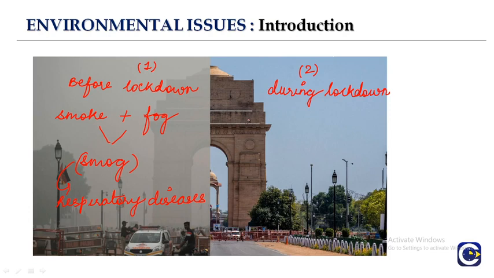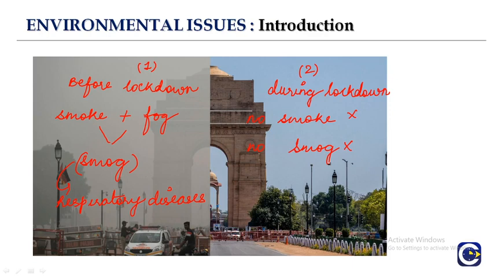There is no smoke coming from the factories, from the vehicles, from all the waste materials which are being burned. That means there is no smoke and no smog also, because of which there are fewer respiratory diseases caused during the lockdown.